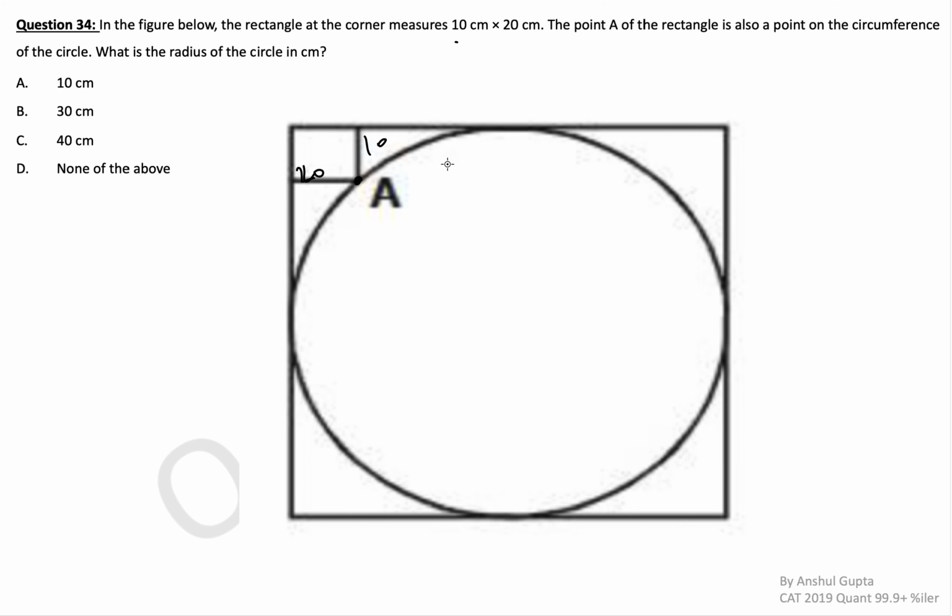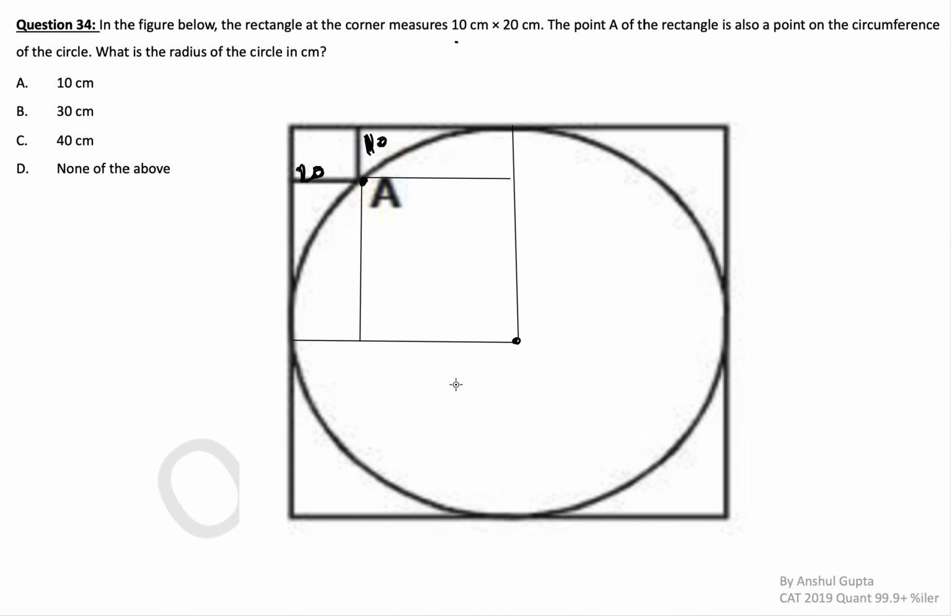This looks like a cannot be determined question at first, but this actually can be solved. So this side is 20, this is 10. Let's try to draw the radius of the circle. This is the center. And now let me try to draw some lines. This will be one radius. This will also be the radius. And then we can draw some parallel lines like these, and then like this.